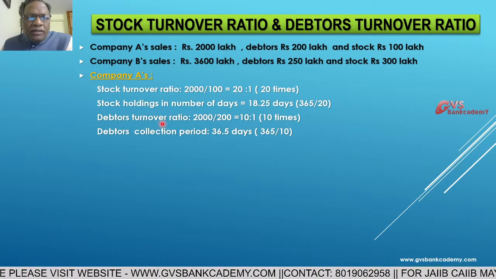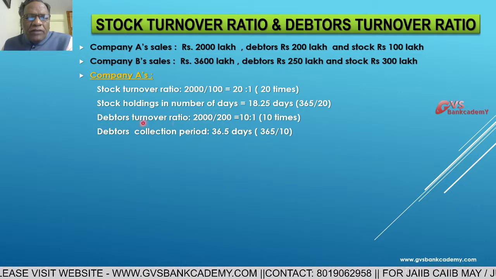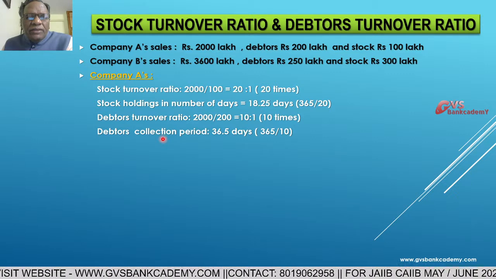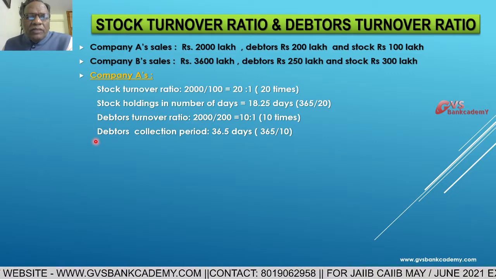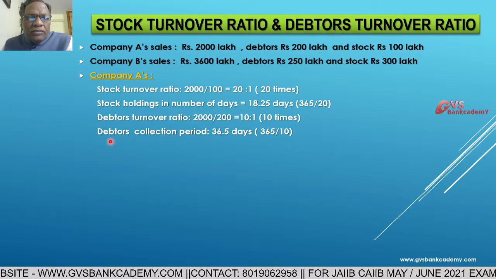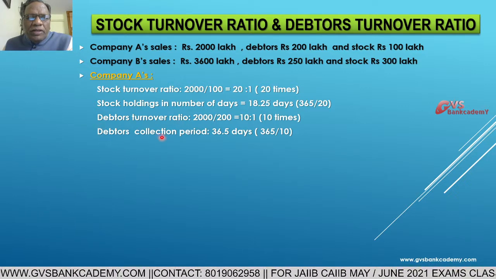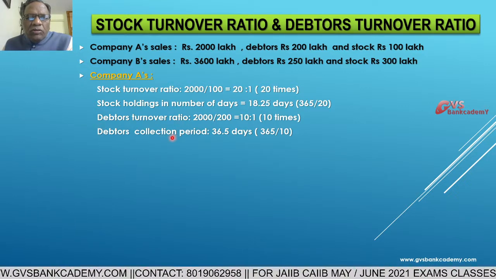The next point is important. After completion of credit sales, in how many days are we collecting the amount from the debtors?